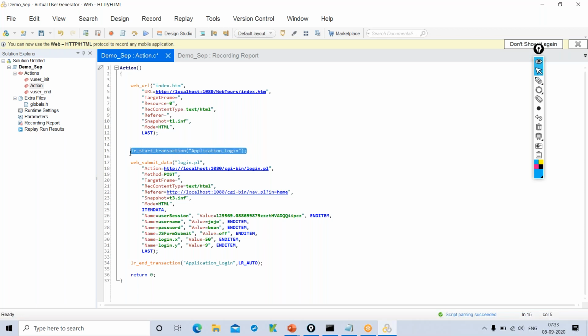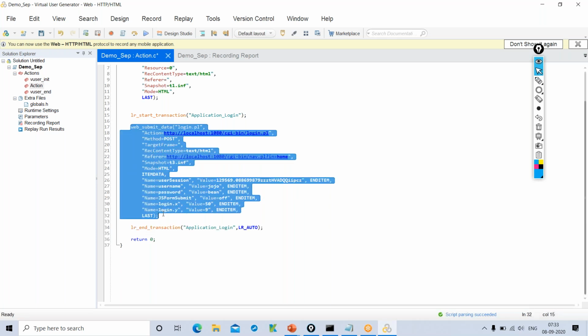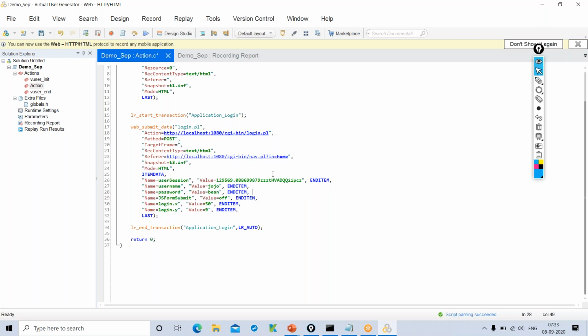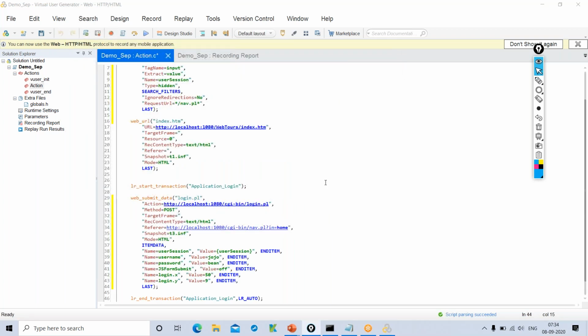Now if you see, this is a start transaction. That means we are starting the login transaction here, and somewhere here we are ending the same transaction, application login. That means whatever code is there between start transaction and end transaction belongs to login. Now I'll quickly make some changes here, because I want to execute again and show the response time, right? So that's the reason.